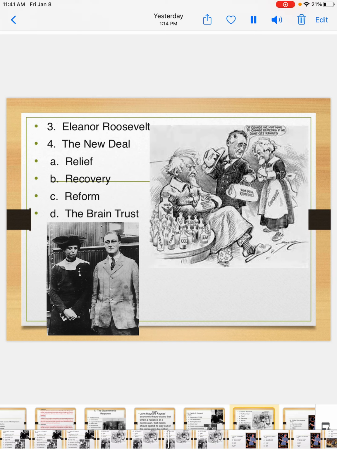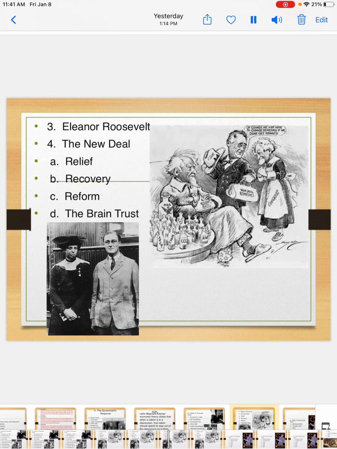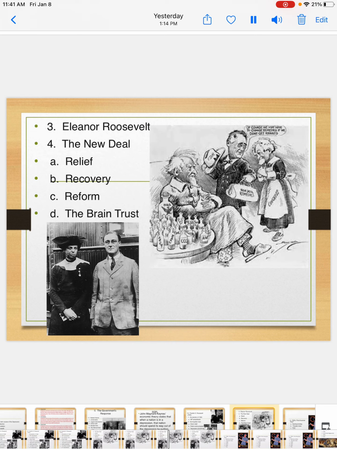This meant that FDR wanted to bring the United States out of the Great Depression. We needed to get out of it. We couldn't stay stuck in this situation. And so these are going to be policies that fall under that goal, which is to try to get the United States out of the Great Depression.